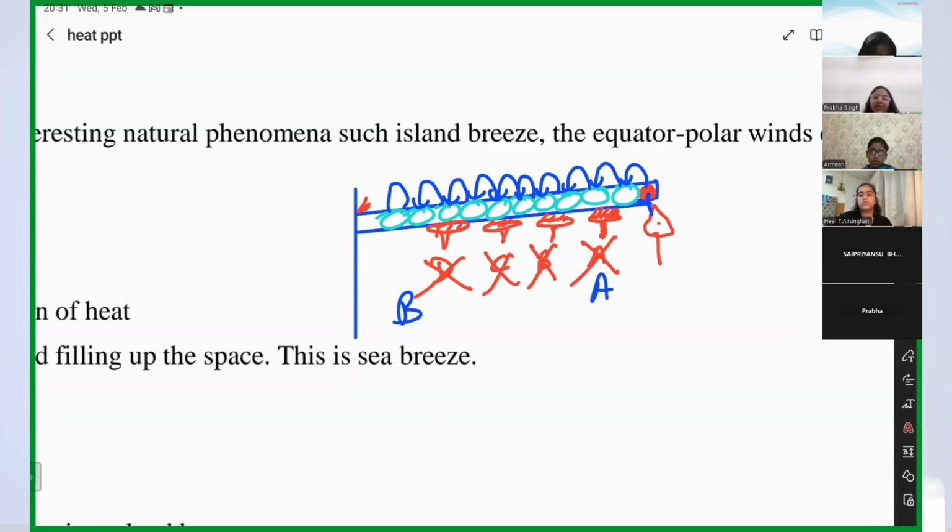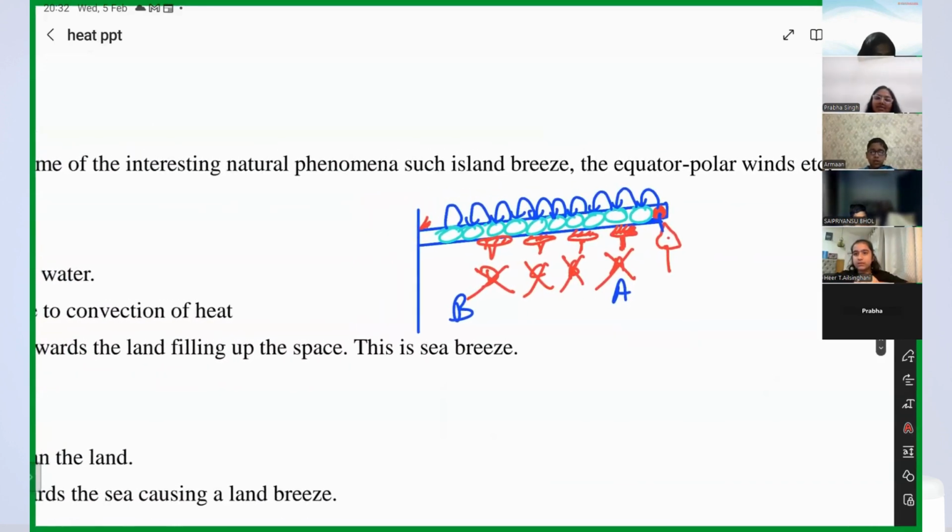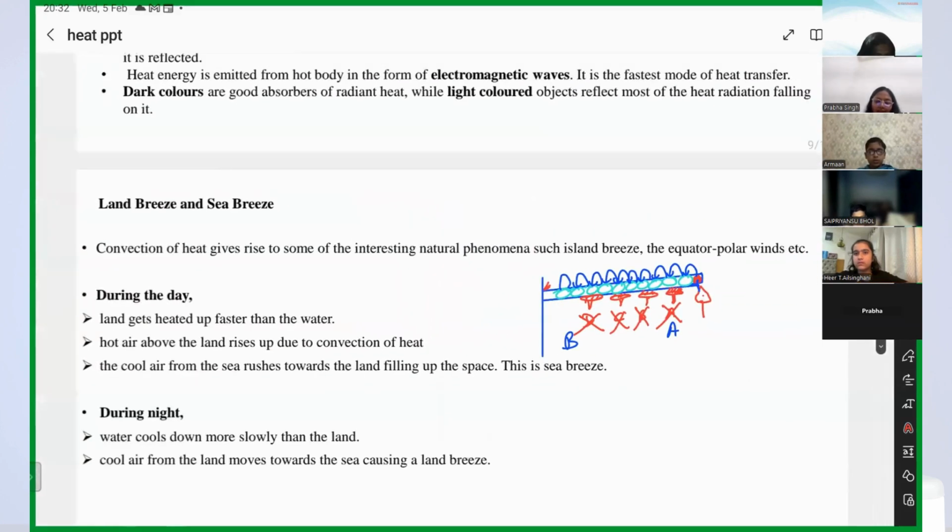In conduction, heat is transferred from one point to another without the actual movement of particles. Got it? And that is what we call conduction. Very good.